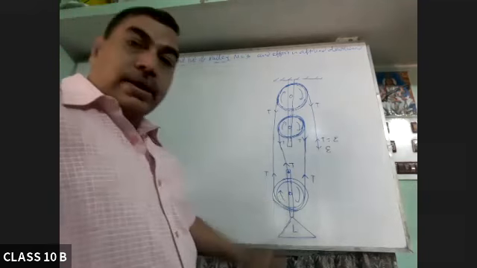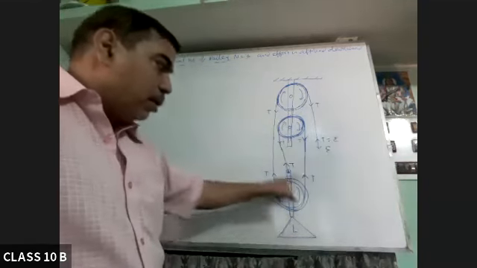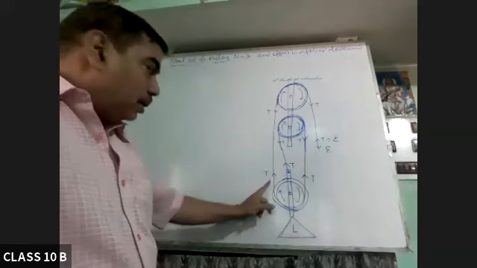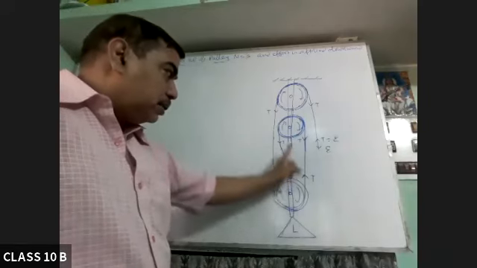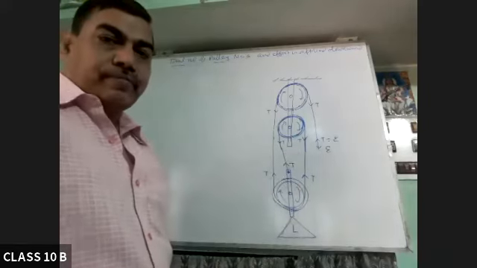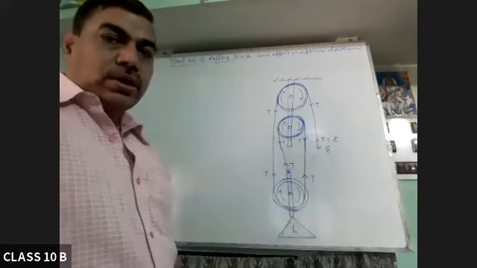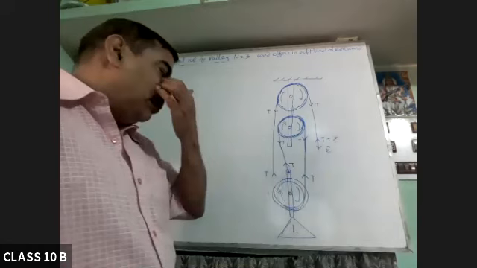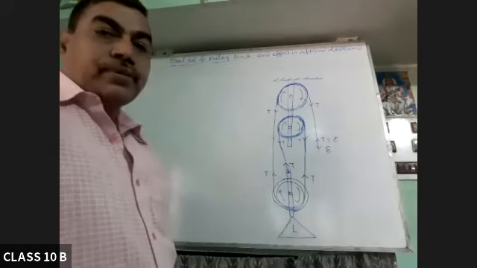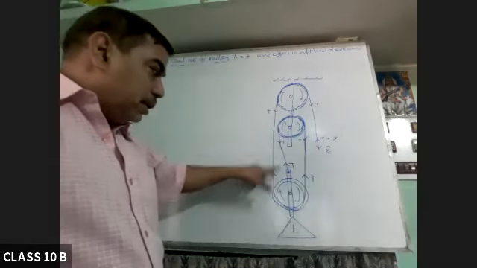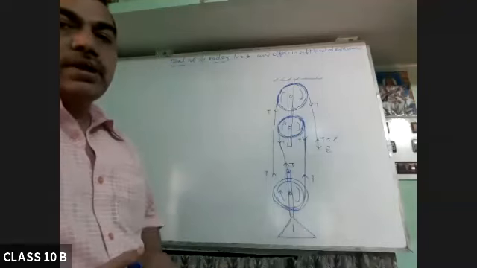So in this case, this lower block is supported by these three strands, as we call them. Here is one, here is two, here is three. So three strands are balancing this load, or connected to the load. That means three tension is equal to the load.